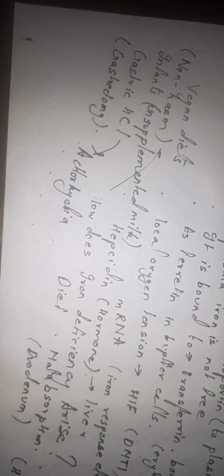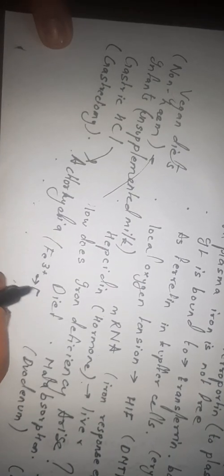So we have iron deficiency because of achlorhydria, that is HCl is lacking in the gut, where gastric HCl is responsible for changing Fe3+ to Fe2+. This process is inhibited when HCl is not present in the stomach.